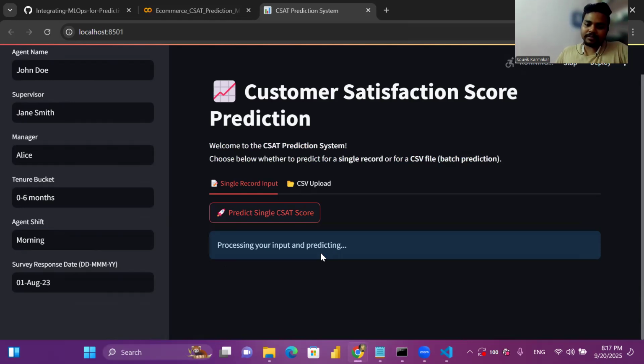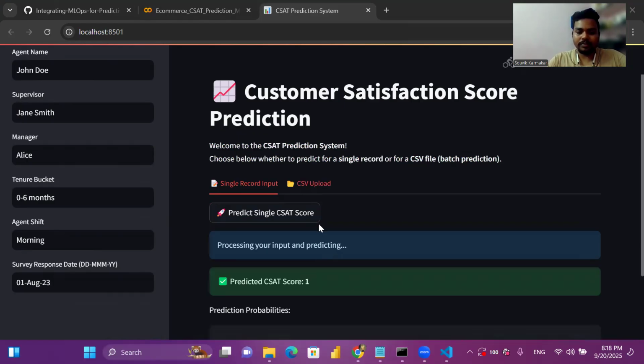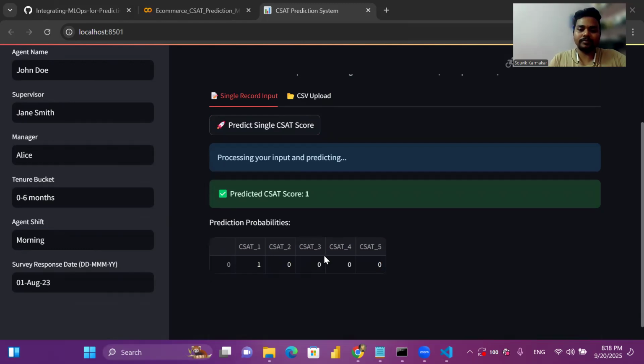Let's wait for a few seconds. Taking a bit of time. Let's see. Yeah, predicted CSAT score is 1.